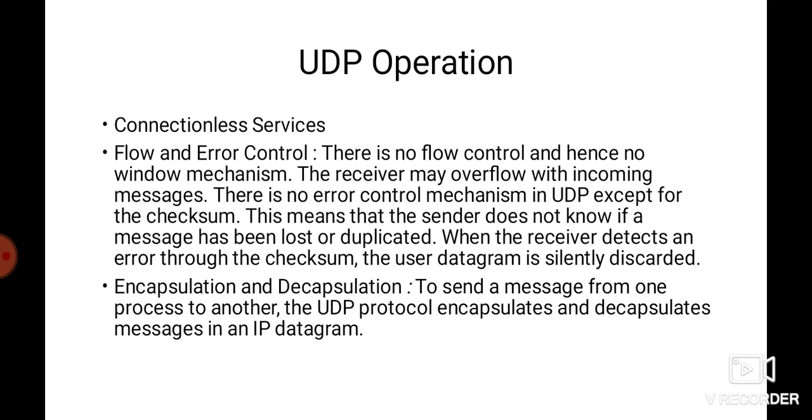Next we have encapsulation and decapsulation. To send any message from one process to another, the UDP protocol encapsulates and decapsulates the message in an IP datagram. This encapsulation is just to hide the information of the IP datagram. When we receive an IP datagram message, some headers and trailers are added to the IP datagram to encapsulate the message, and that encapsulated message is forwarded further.